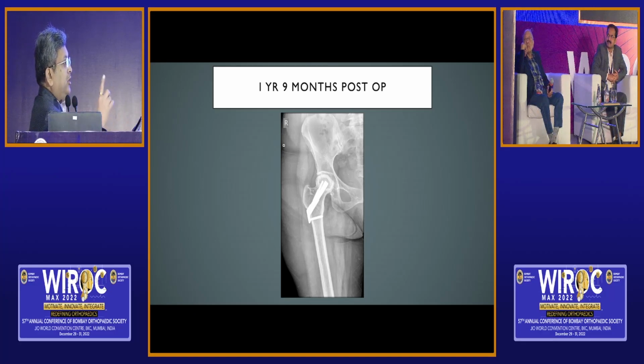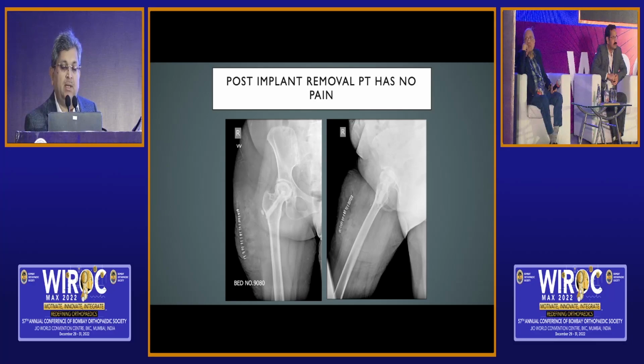The moment you remove the implant, for some time the pain will disappear because the compartment will get released. And the pain will disappear for some time till the time he shows up again with a massive collapse and a requirement of arthroplasty. You can stage your thing, but Avinash, the point which you made in this case is remove the implant and the pain.